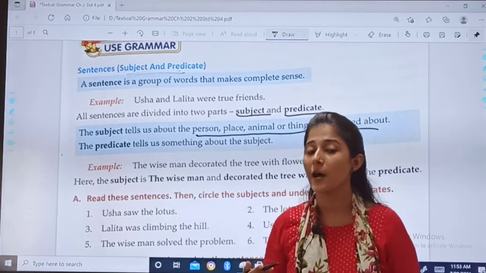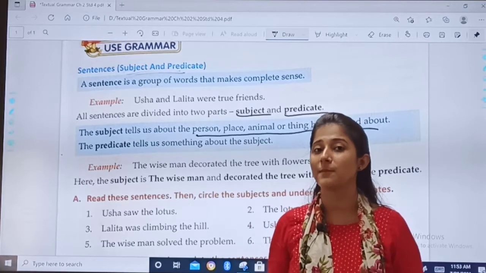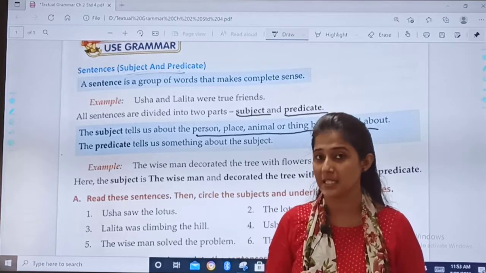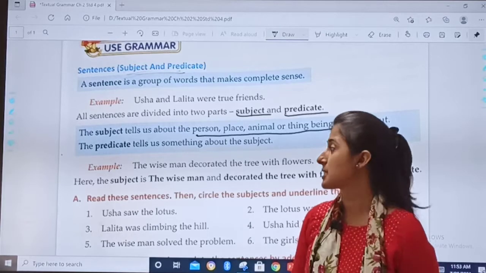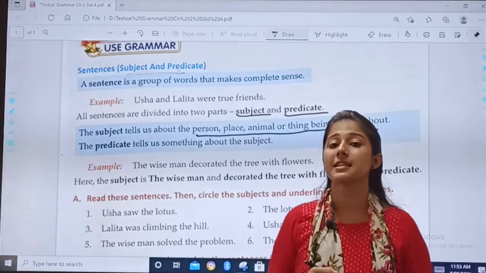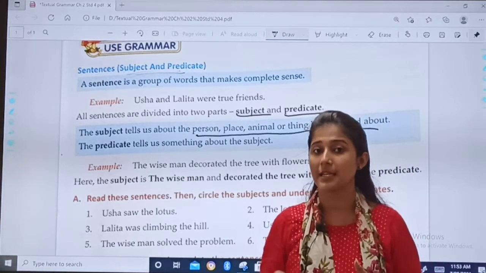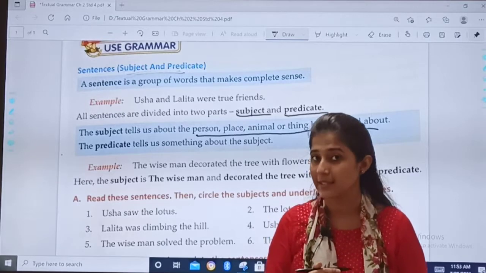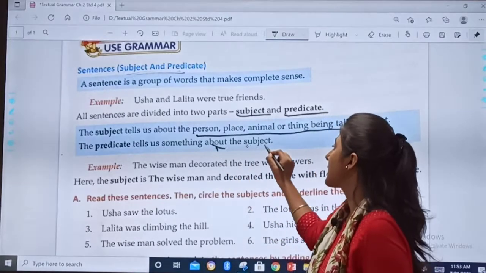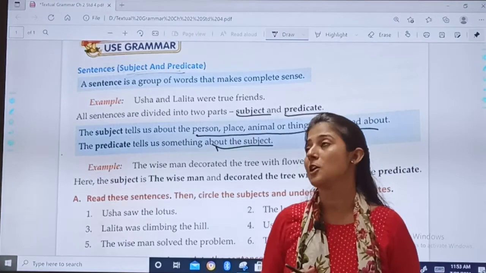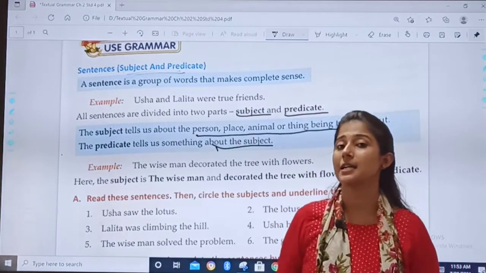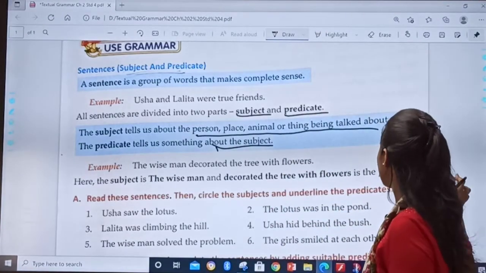And what is predicate? Predicate tells us something about the subject. हम subject के बारे में क्या बात कर रहे हैं? About the subject is predicate, right? So, we will move towards the exercise part.